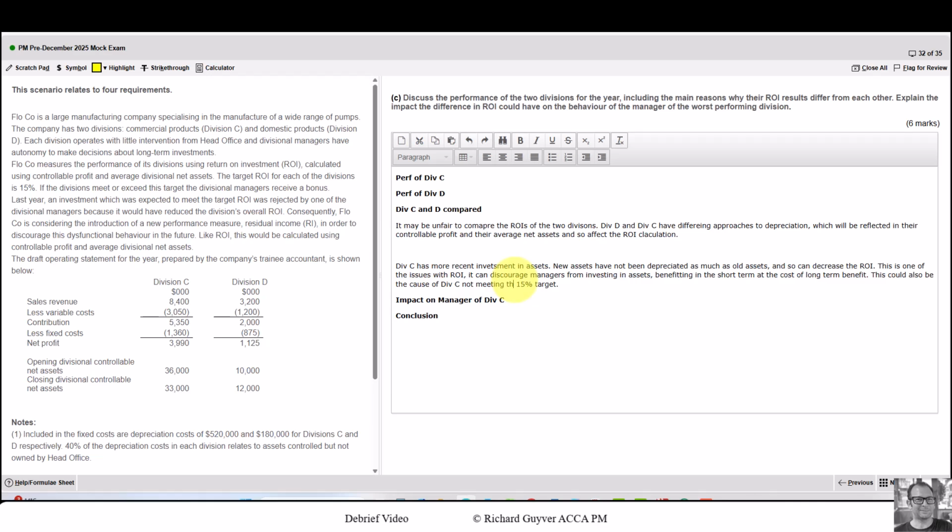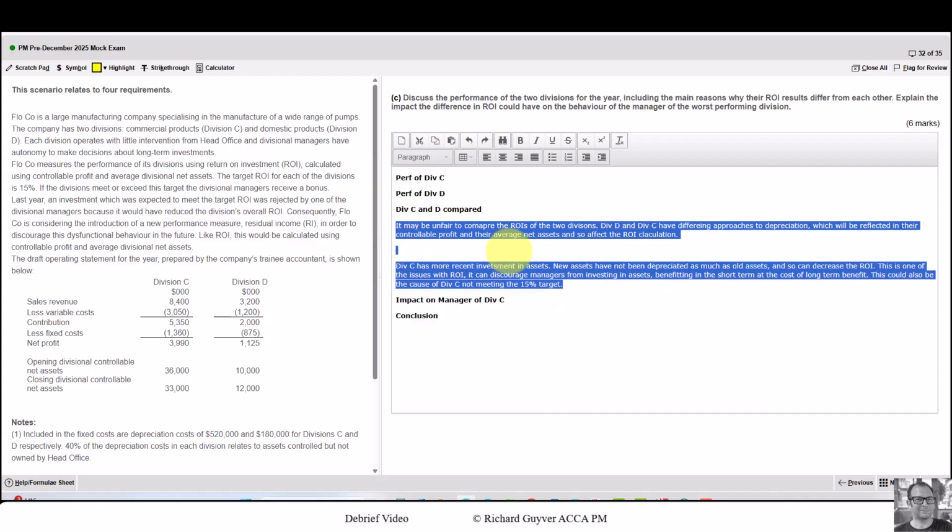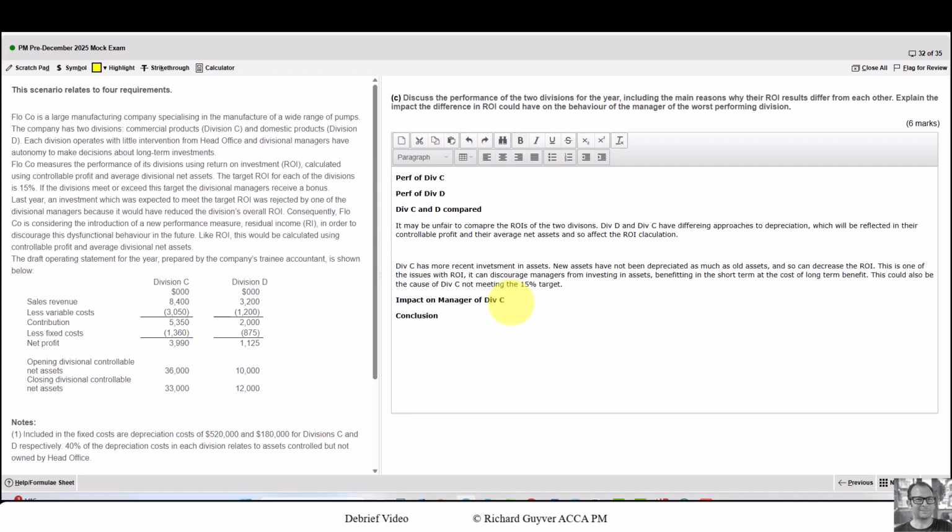So now I feel I'm on my way to getting the 6 marks if I make a comment on Division C, a comment on Division D, and 2 comments on the comparison. The impact on the manager of Division C would be a demotivation and what impact that could have, and then some sort of conclusion, and then I've probably picked up all 6 marks that are available. Like I say, I won't do the whole thing.